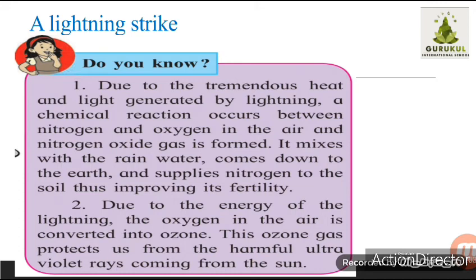In nature, whatever incidents are happening, they keep the cycle of the earth going in a proper way. Correct. Due to the energy of lightning, the oxygen in the air is converted into ozone, and you know that this ozone gas protects us from the harmful ultraviolet rays coming from the sun.